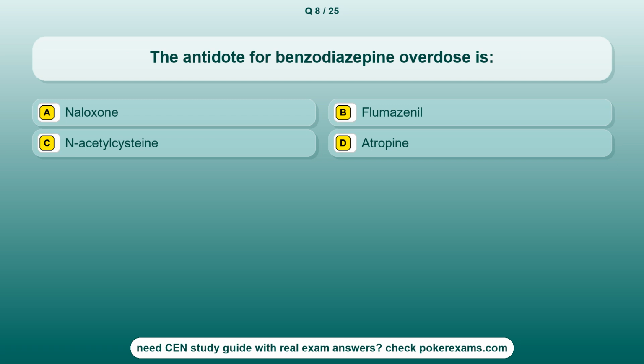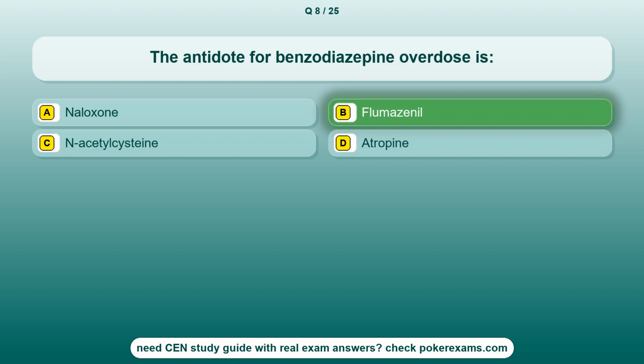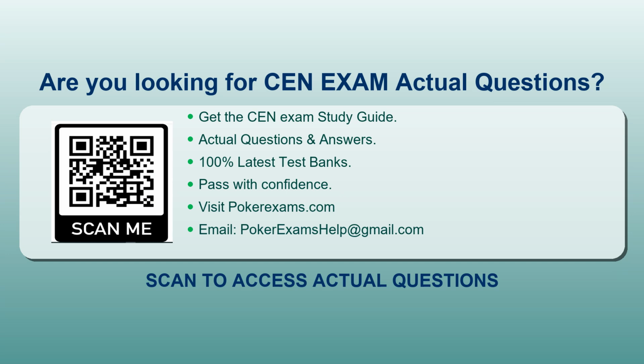Question 8. The antidote for benzodiazepine overdose is Option A. Naloxone. Option B. Flumazenil. Option C. N-acetylcysteine. Option D. Atropine. The correct answer is option B. Flumazenil.